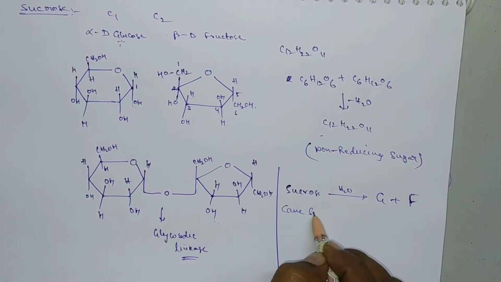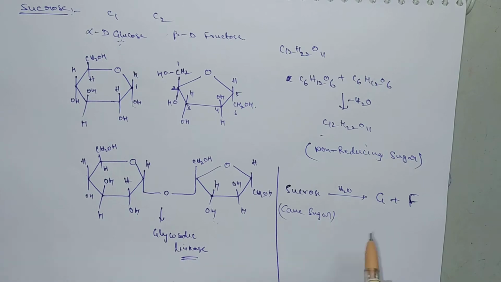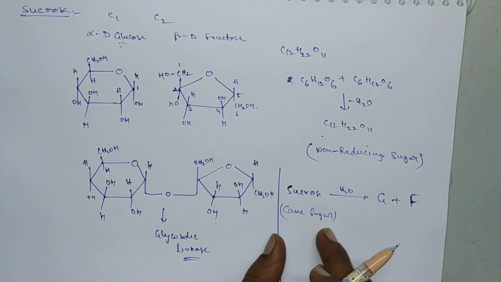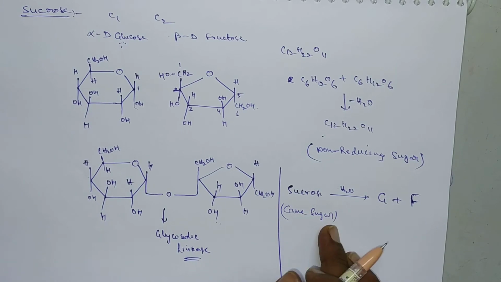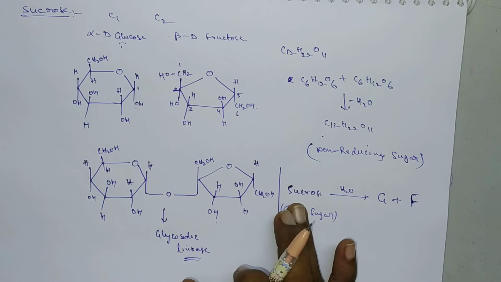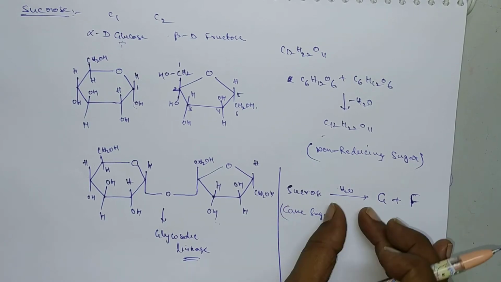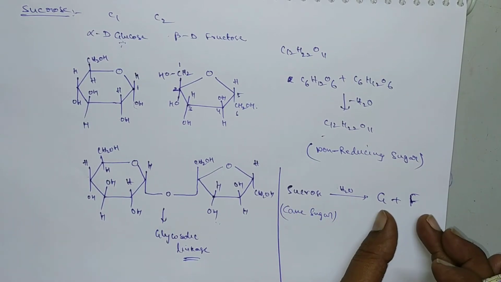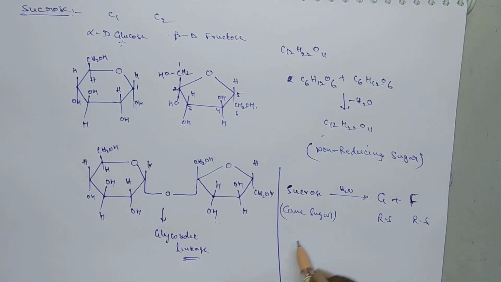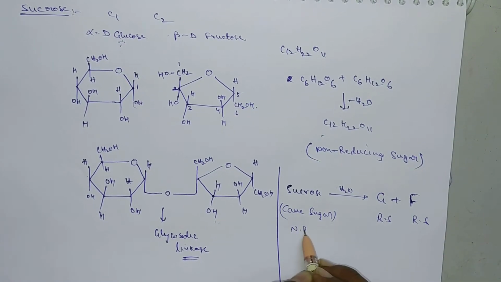It is called cane sugar since it is obtained from sugarcane juice. From sugarcane juice we get sucrose. That's why it is called cane sugar. So here we are inverting the sucrose. Sucrose is non-reducing, but upon hydrolysis it gives glucose and fructose. Glucose is a reducing sugar and fructose is also a reducing sugar, but sucrose is a non-reducing sugar.